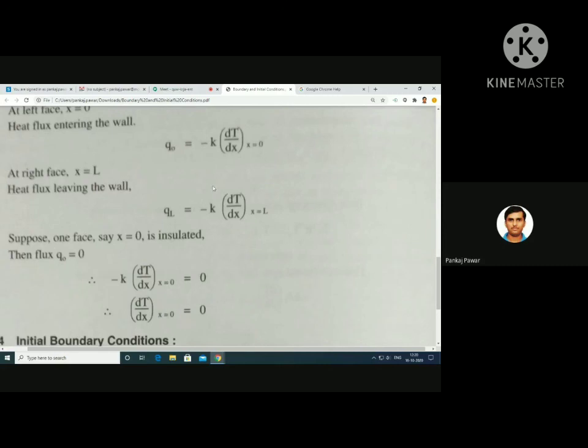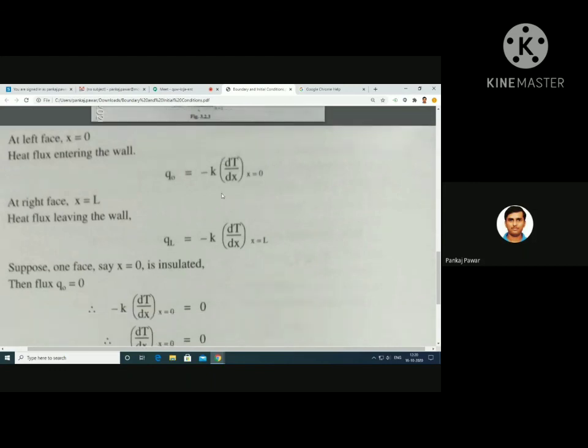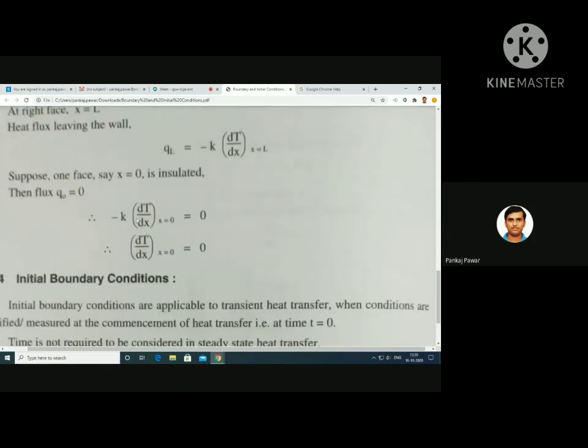So you can equate this equation. q0 is equal to minus K dT by dx at x is equal to 0. This value is equal to 0. K cannot be 0; K will be some value. So this equation will be 0 when dT by dx is 0. Is it correct?